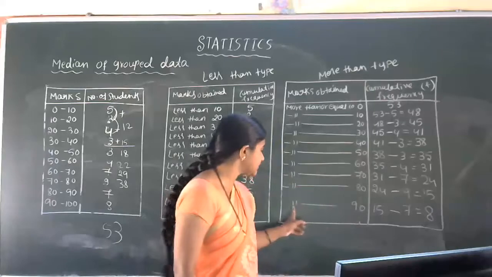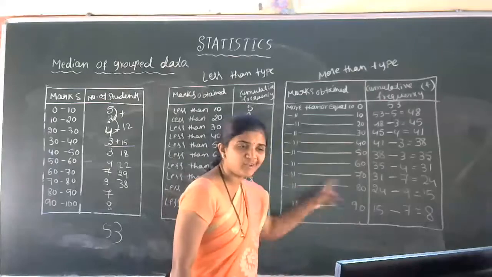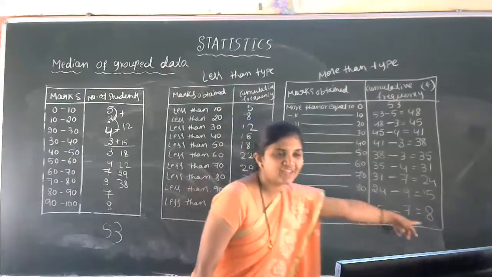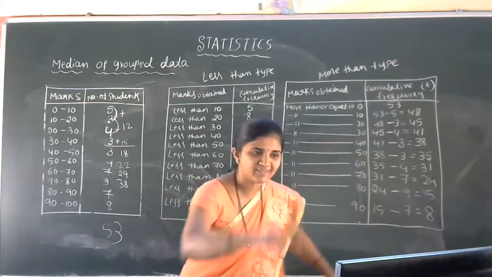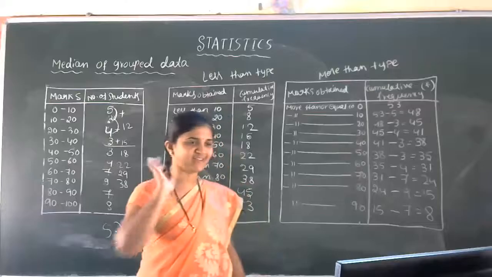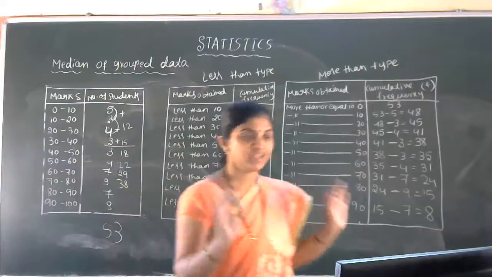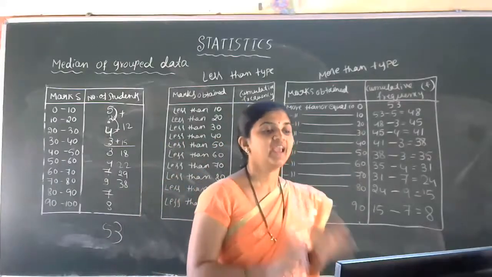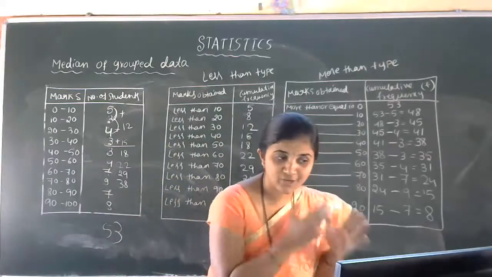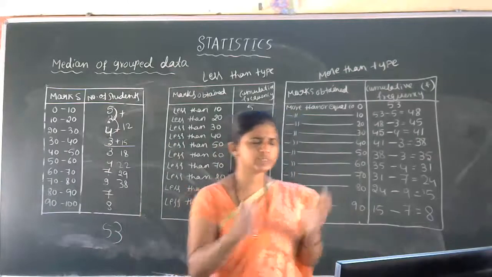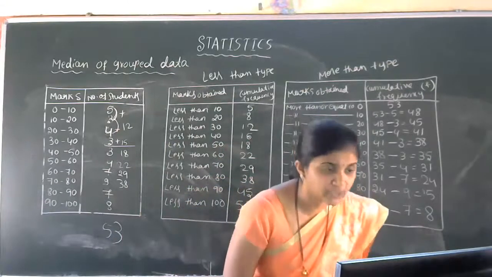So here the question is more than or equal to 90. So total 8 students. So our cumulative frequency table is right. This is the indication that yes, we are going in the right way. Got the idea of the preparation of less than type and more than type tables, students? This is a very important topic.